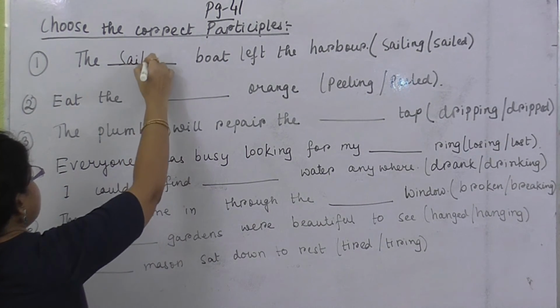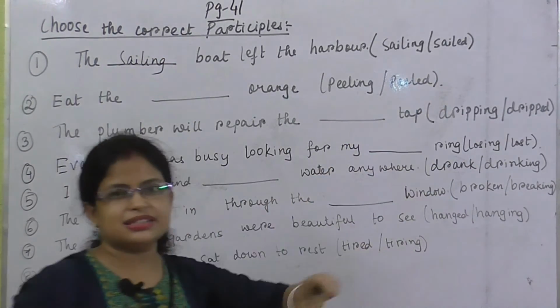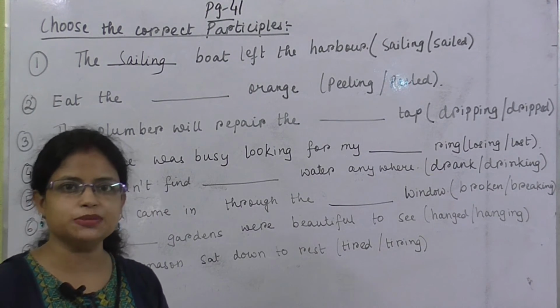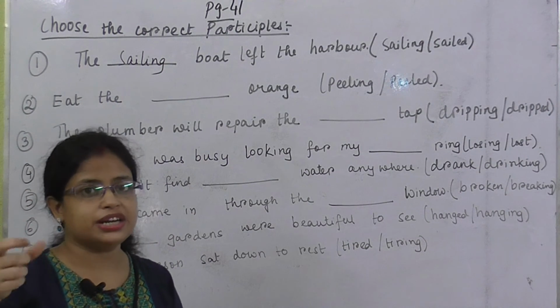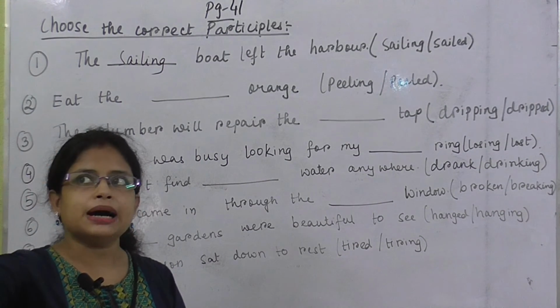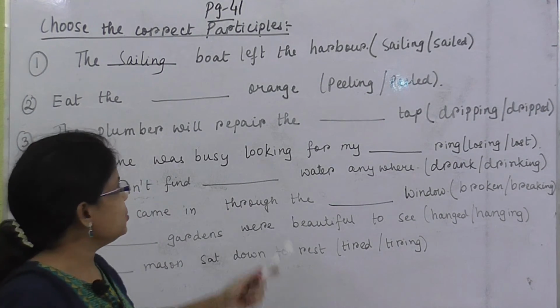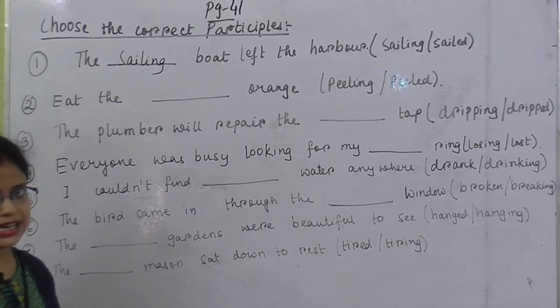Okay, the sailing boat. Why the sailing boat? Because sailed boat is the incorrect form of the verb. You cannot write sailed boat. How can you write sailed boat? Sailing means, in Bengali, what we say pal tola. Okay, so that is the meaning of sailing. So no need to write sailed, that will be incorrect. The first one will be sailing.